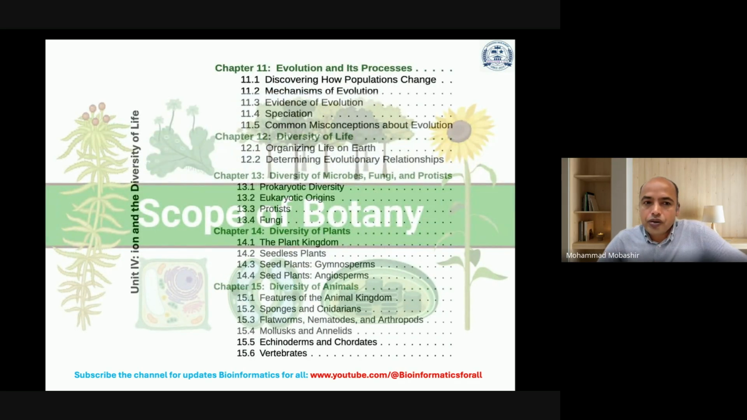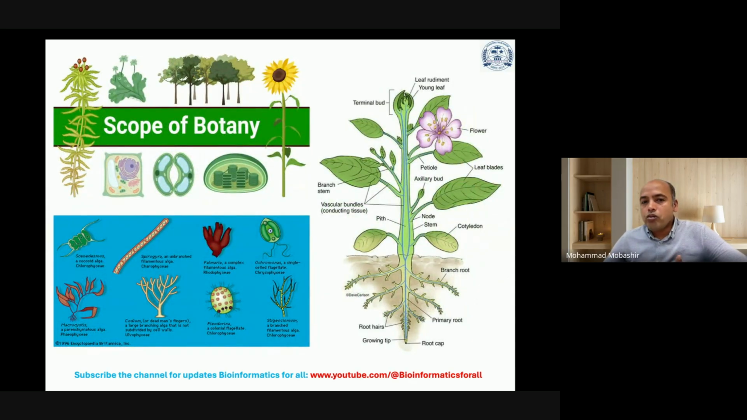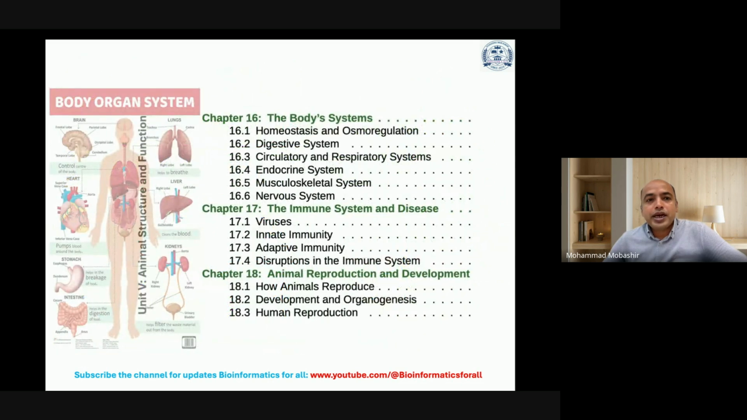Now, Unit 4, Evolution and the Diversity of Life: Evolution and Evolutionary Process, Diversity of Life, then Diversity of Microbes, Fungi, and Protists. Then Diversity of Plants, Diversity of Animals. Now, a scope of botany, what it could be: as I mentioned, the plant study basically belongs to botany. Then organ system, how to study the organ system, what are the important sections which you need to know at intermediate level, school level, or some other basic study level.